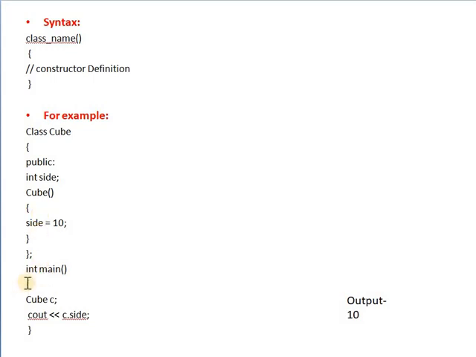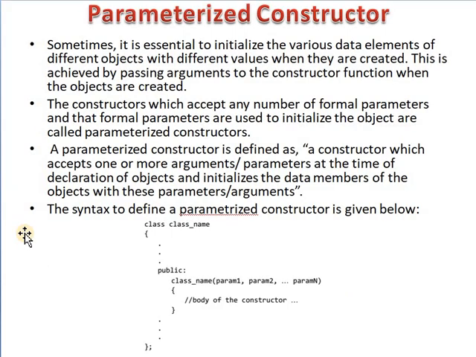Next, in the main function, when we create the object of class cube, the constructor will automatically be called and the value of side will be displayed. When you compile and execute this program, you will get the output 10 because side has the value 10. Next type of constructor is the parameterized constructor.